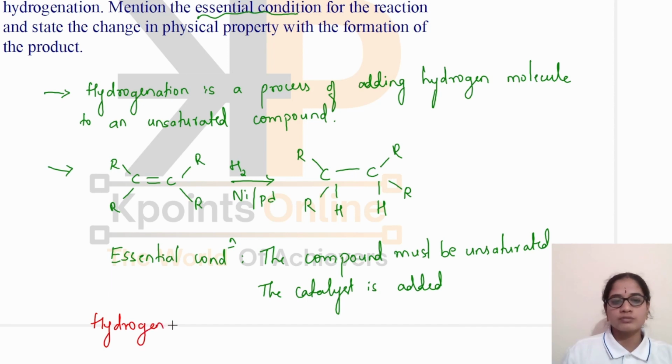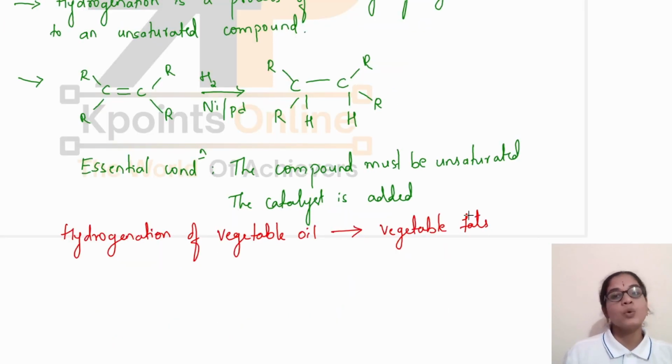Hydrogenation of vegetable oils to vegetable fats. When the hydrogenation takes place, you can easily observe that when these oils are converted into fats, there is an increase in density, and also liquid is converted into solid. So the change in physical property is, this is just for explanation of the example. Yes, we have to write the change in physical property.